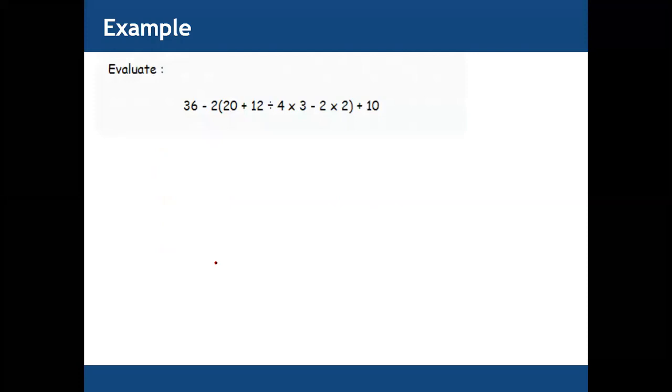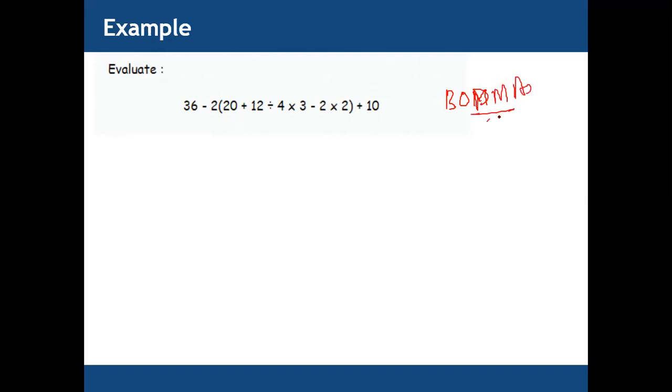Okay, now this one. Now we have addition, multiplication, subtraction, division all in one bracket. So again we need to simplify the bracket first, but inside the bracket again we have addition and multiplication. So we will apply the BODMAS rule. We have the bracket first, but inside the bracket we need to solve division first, then multiplication, addition, and subtraction. So write down the first one.